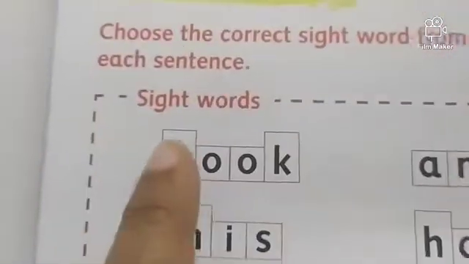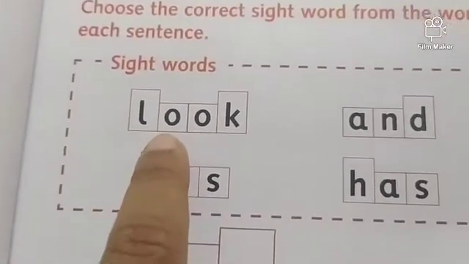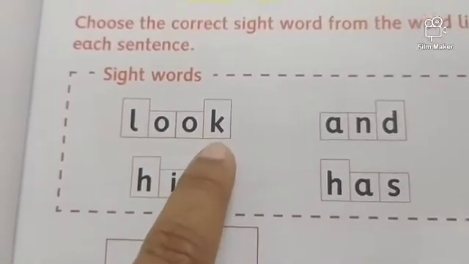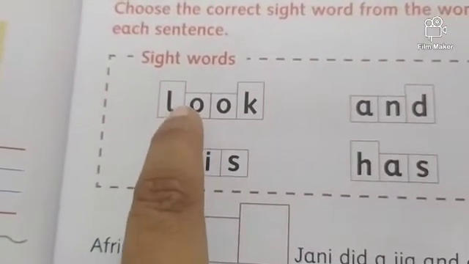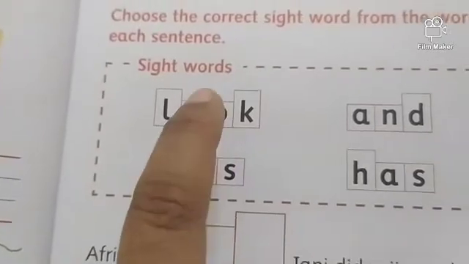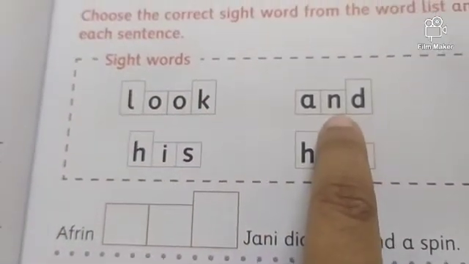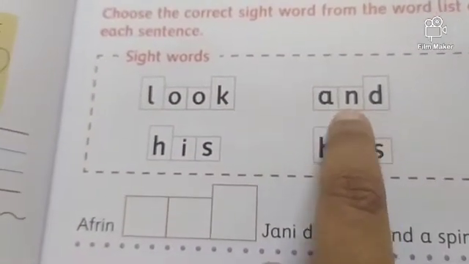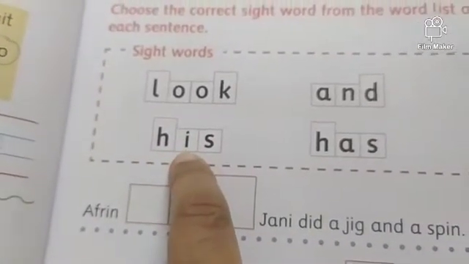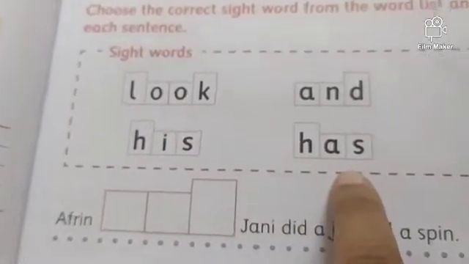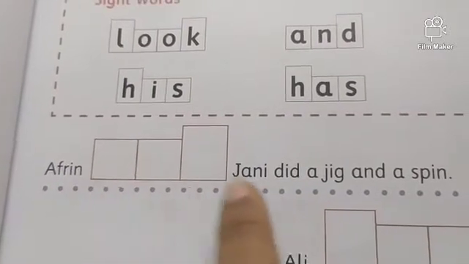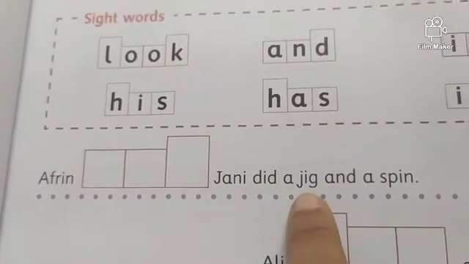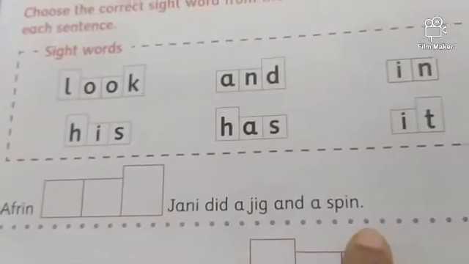So here come the sight words. L-O-O-K, look. We will not read the sight words by spelling, as I am telling you. You have to just see and read. Look. And. His. Has. Look, and, his, has. Now read the sentence. Afreen, Johnny did a jig and a spin.